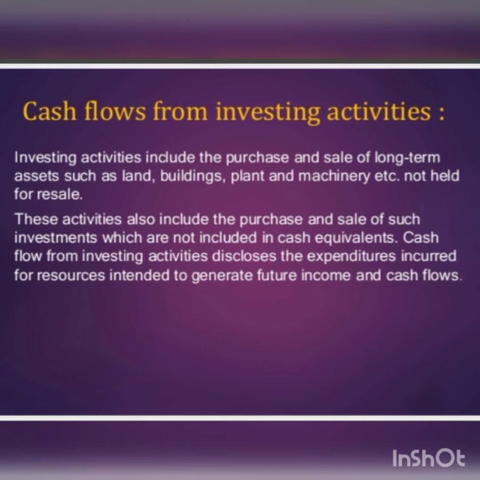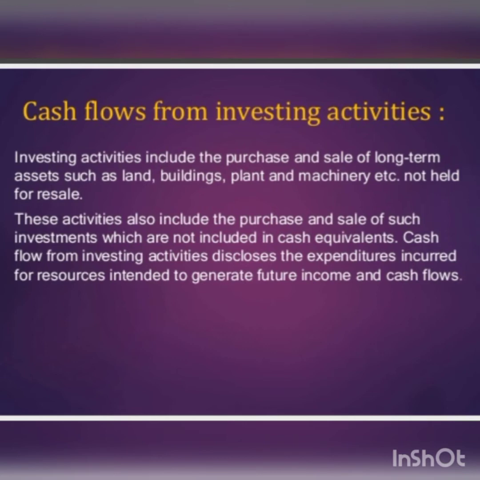Investing activities are related to the acquisition and disposal of long-term assets, non-operating current assets, and investments, which results in outflow of cash. Disposal of the aforesaid assets results in inflow of cash. Thus, inflow and outflow related to acquisition and disposal of assets are shown under this category, and the net effect of these activities is calculated.